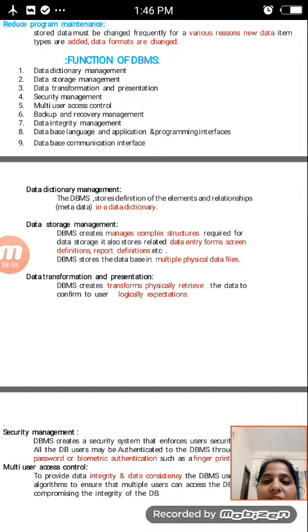And then next we will discuss the topic of functions of DBMS.